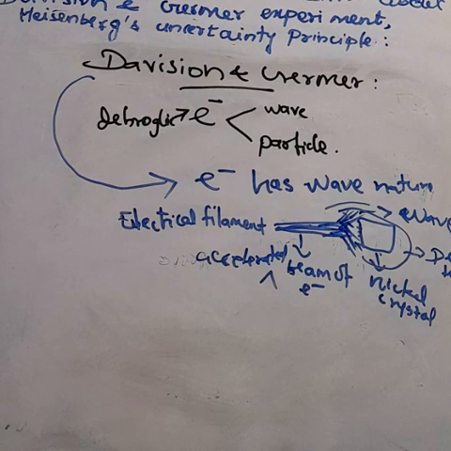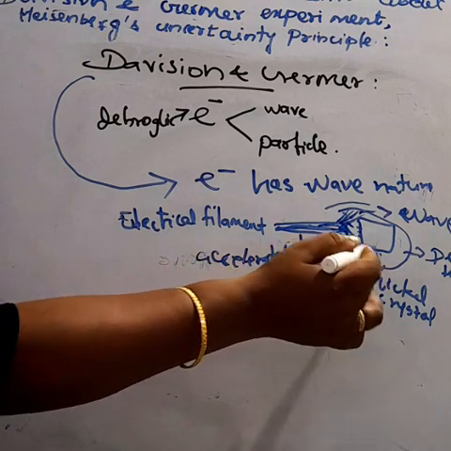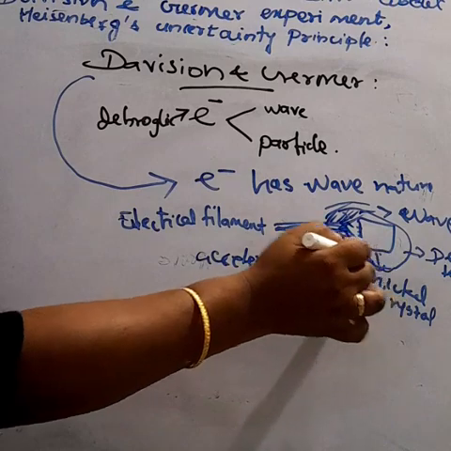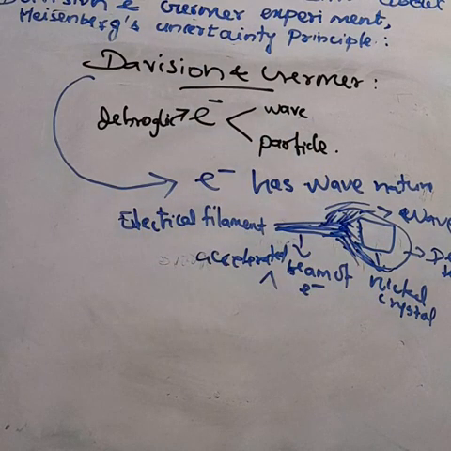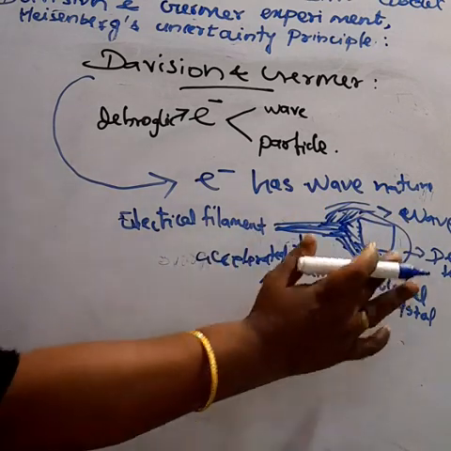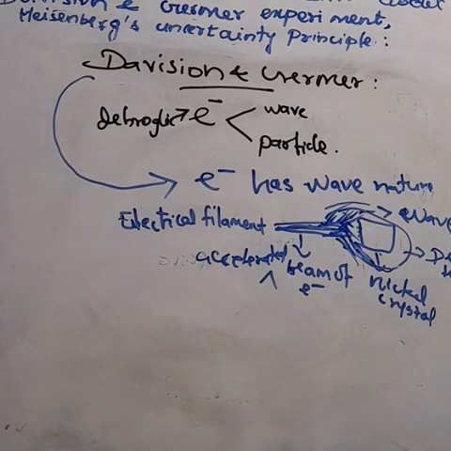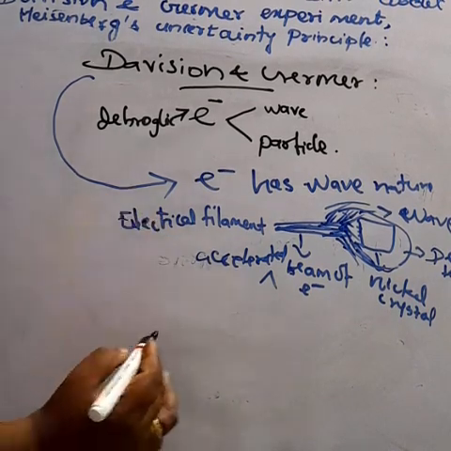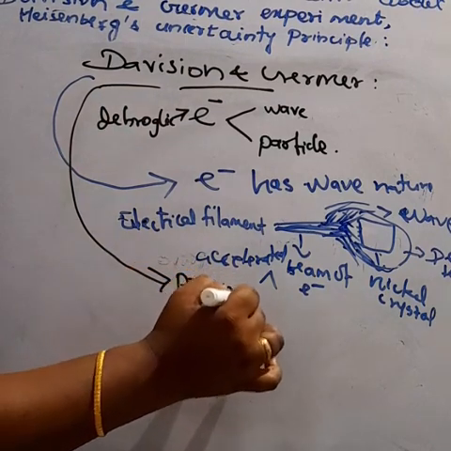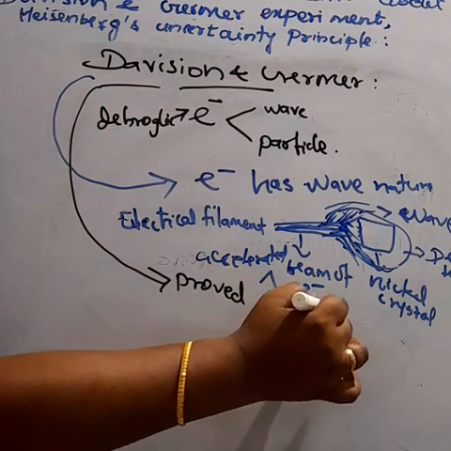The electron waves are scattered in different directions. They collected these diffracted waves in a detector. By this experiment, they proved that electrons have wave nature.